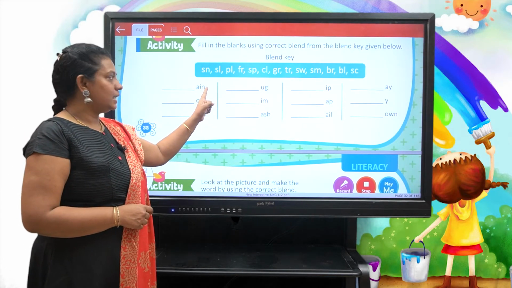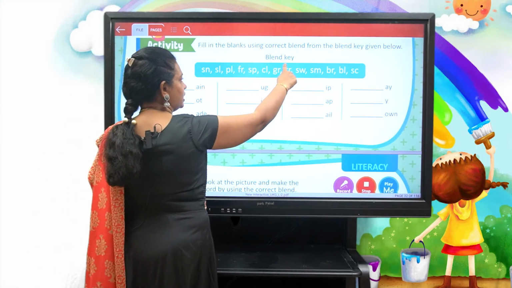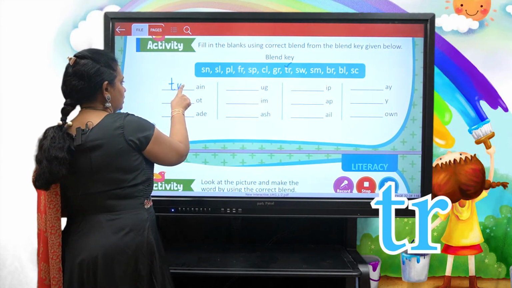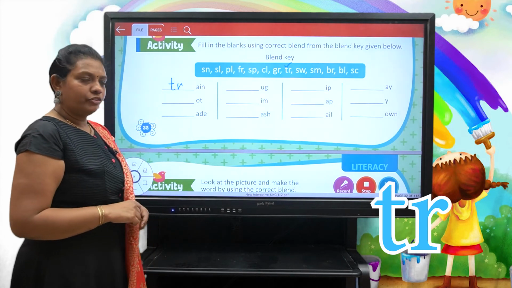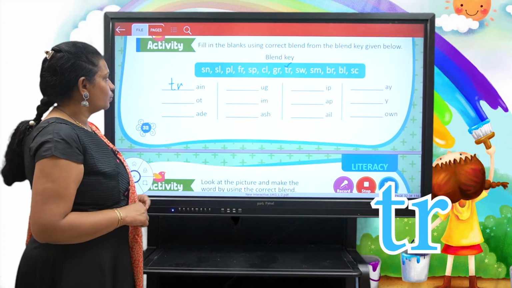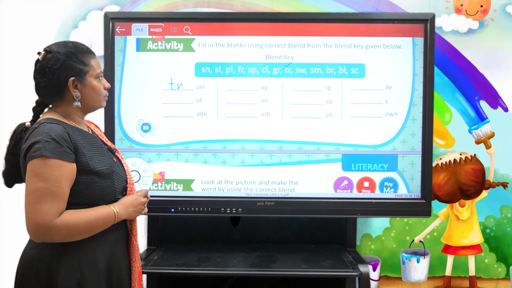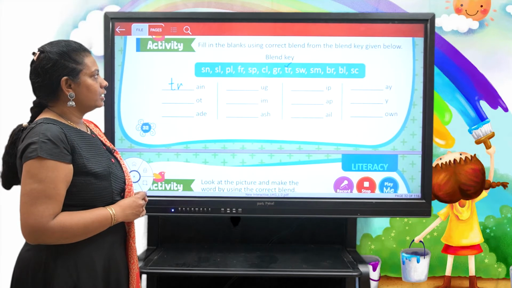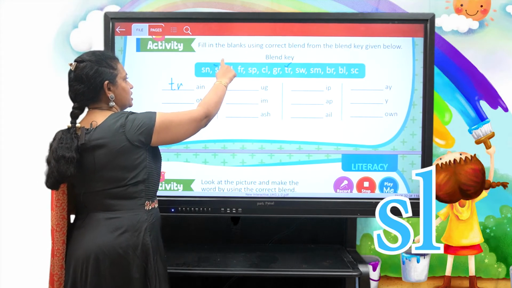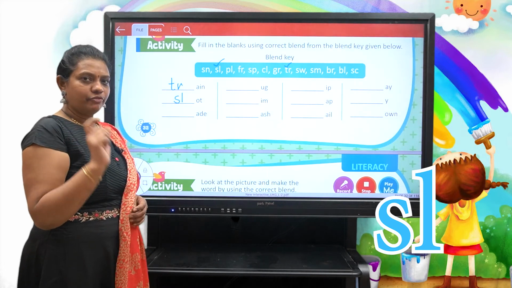Ain. So what can it be? Train. Right? It can be train. Tr. So let me write tr. So if we use the tr blend sound, it will become train. Now, this is ot. So what can it be? It can be slot. You can take it as slot. A slot is a particular time frame.